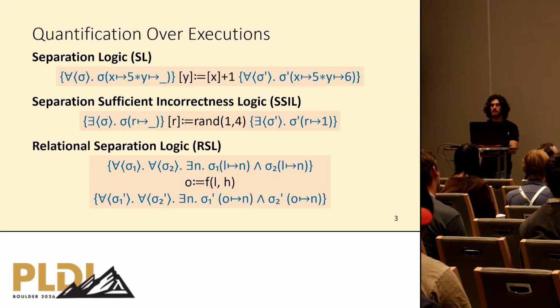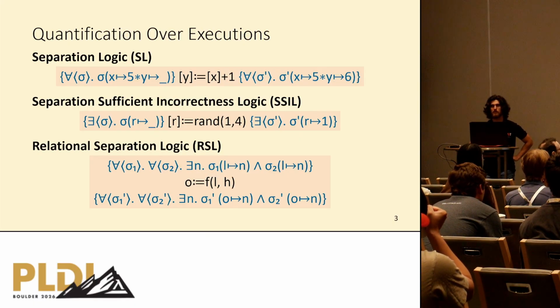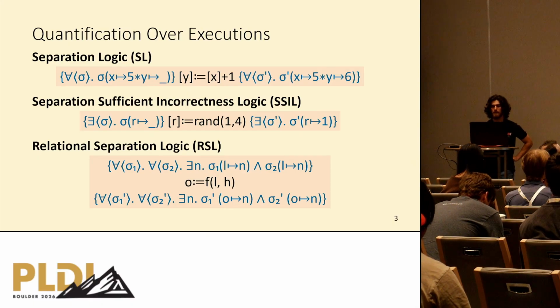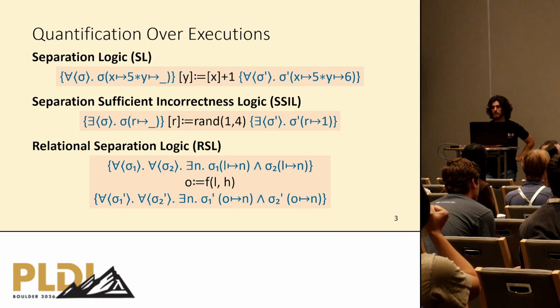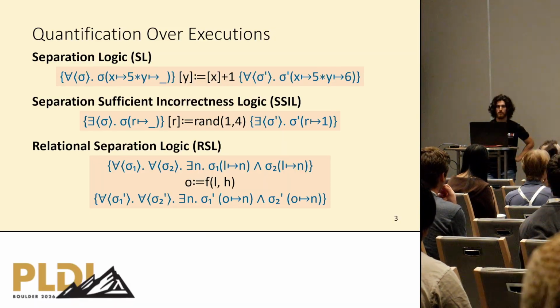We can express this RSL triple with the following HSL triple, where the precondition states that for all two initial states, sigma 1 and sigma 2, they both have L allocated, and moreover, it points to the same value n. Now we execute the program, and our postcondition states that for all reachable states, sigma 1 and sigma 2 primes, they both have O allocated and pointing to the same value. That means O doesn't depend on the secret H, it depends only on L, which is exactly non-interference.